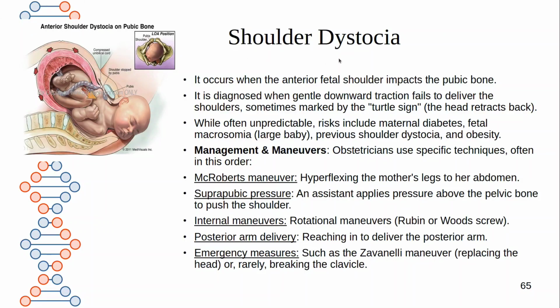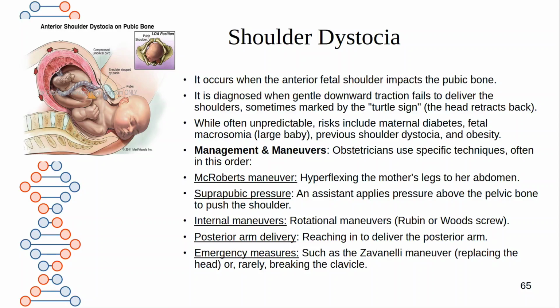Next question is shoulder dystocia. It occurs when the anterior fetal shoulder impacts the pubic bone. It gets stuck at the pubic bone and the delivery process will be obstructed. It is diagnosed when gentle downward traction fails. Once the head is delivered, you hold the baby's head and apply gentle downward traction, and you can deliver the shoulders immediately. After the shoulders, the baby can be pulled outside.